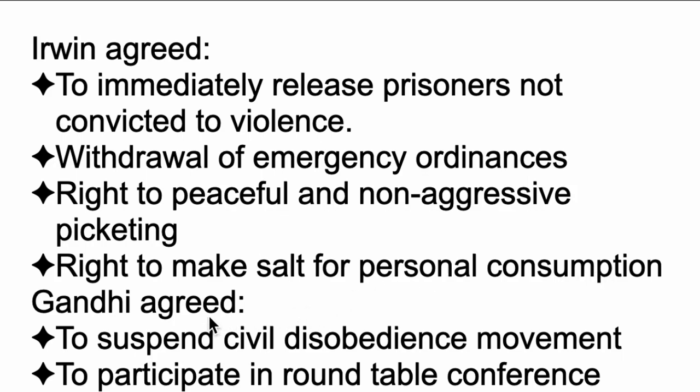Okay. And on the terms, Gandhi agreed on 2 points. So the two important points on which Gandhi agreed were, Gandhi agreed to suspend the civil disobedience movement. Civil disobedience movement is nothing but satyagraha. And he also said he will participate in the round table conference. So these are the important agreements which were made between Gandhi and Irwin. So it occurred in the year 1931.